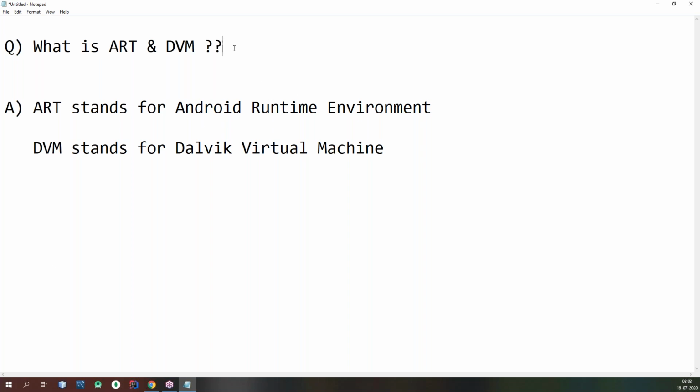So before going to talk about ART and DVM, I want to discuss what is runtime. What is runtime actually? What is the definition of runtime?